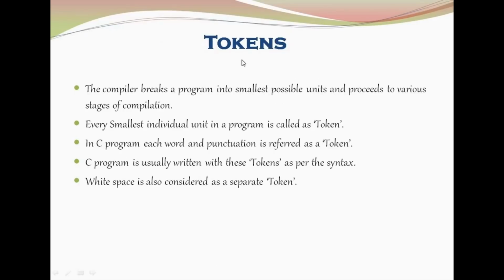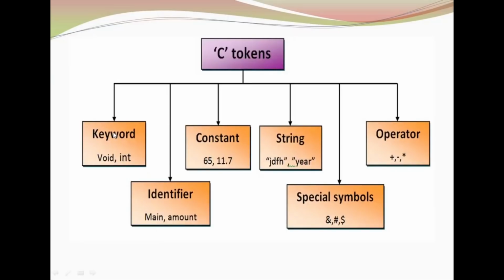Moving on to the next one, tokens. As I have said, C language during compilation breaks the entire program into small individual units. Each of these individual units is called a token, and tokens are written in a syntactical way. Each space and punctuation is also considered a token. The tokens are made up of keywords, identifiers, constants, strings, special symbols, and operators. These all put together form a C program. We will discuss each of them in further slides and in further videos.